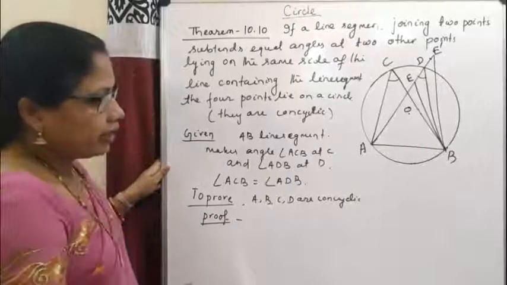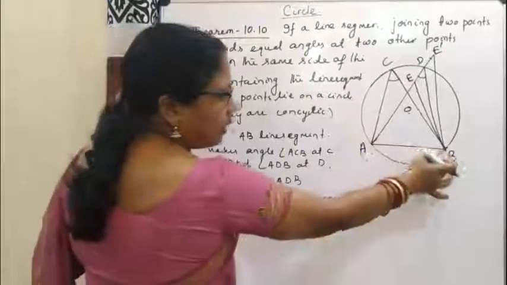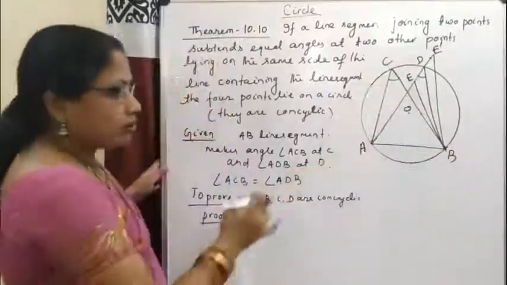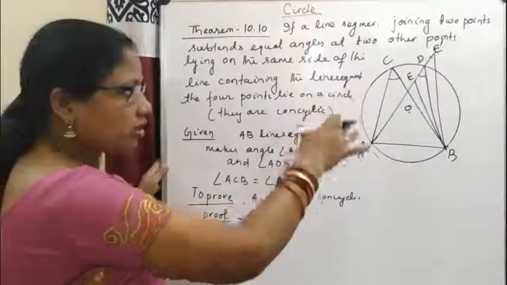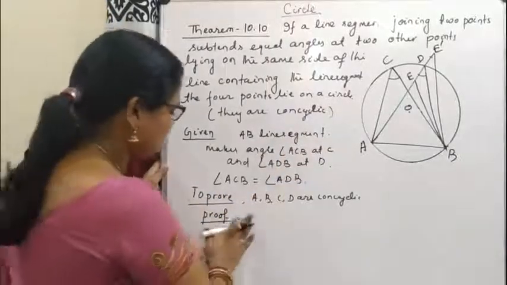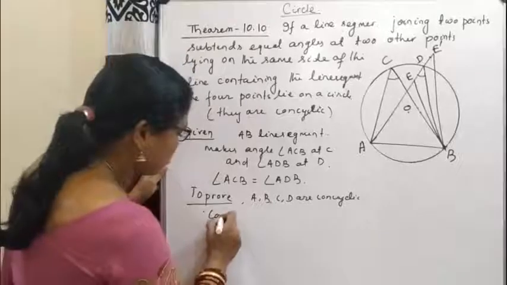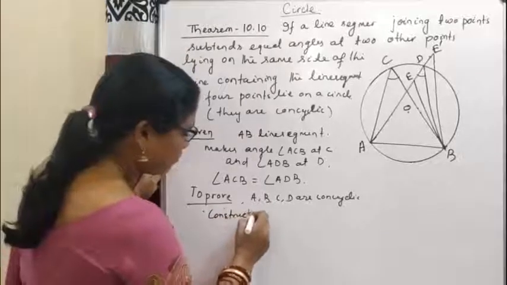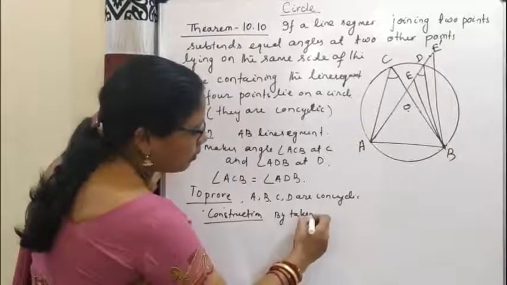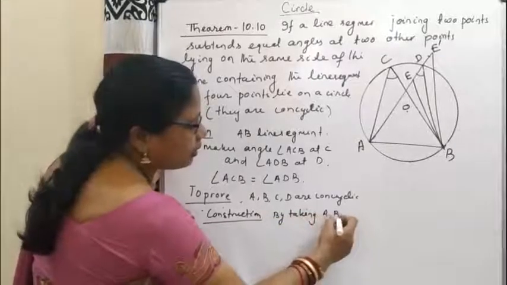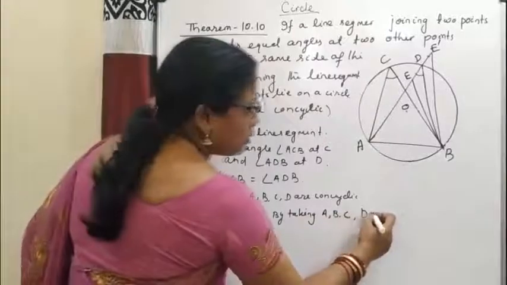Construction: by taking the 3 points A, B, C, draw a circle.